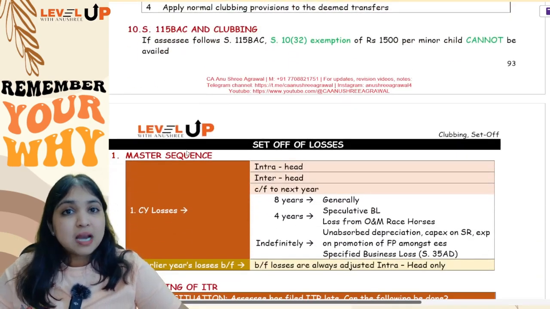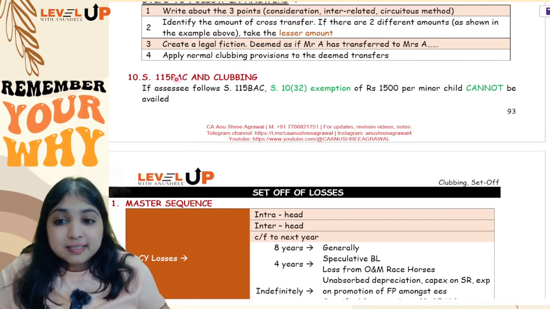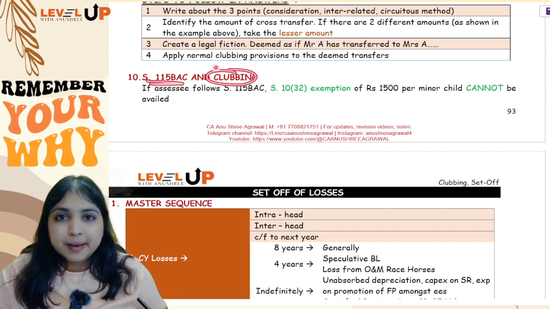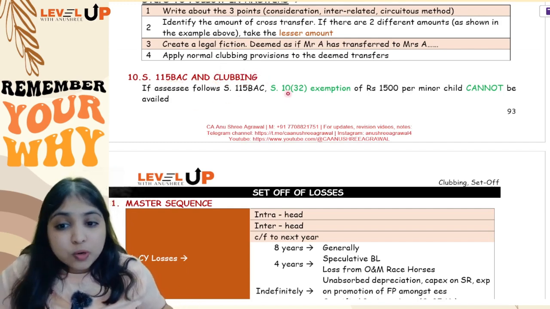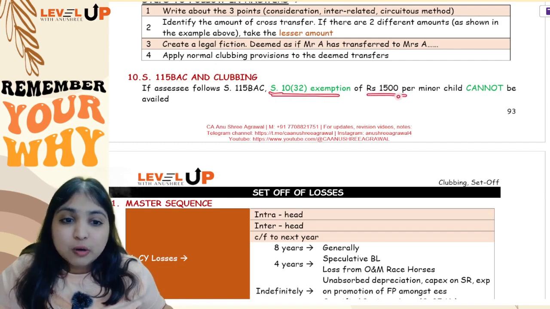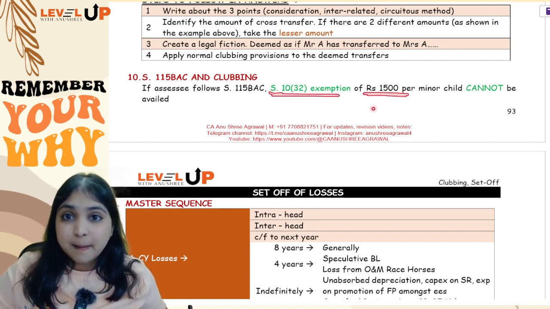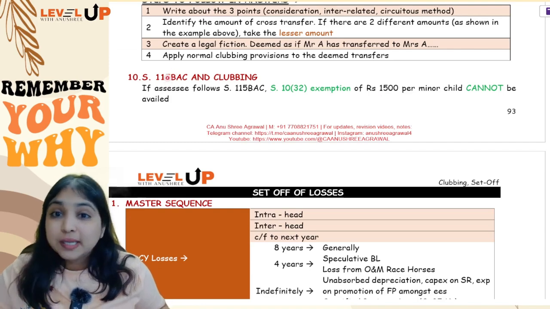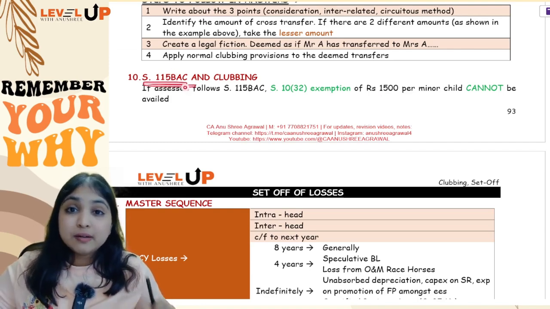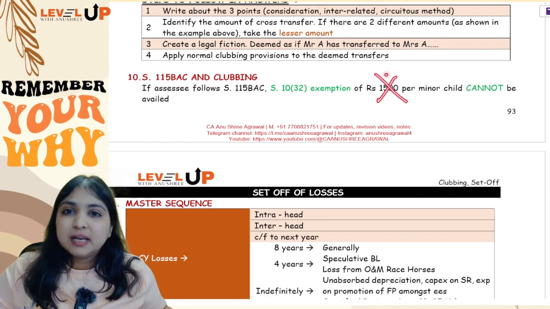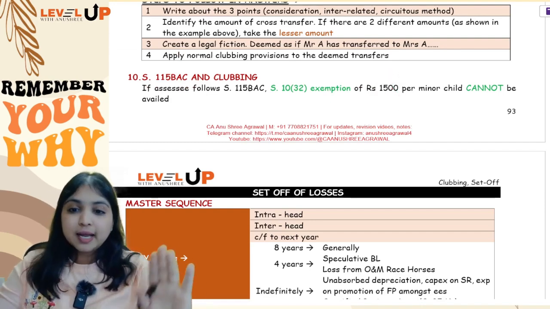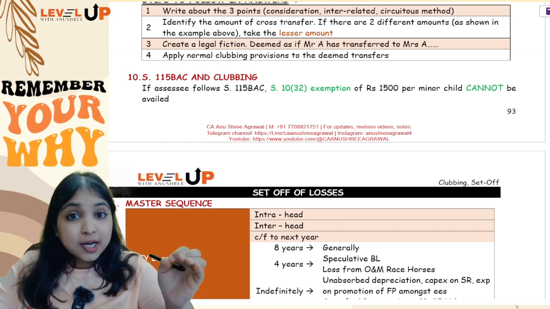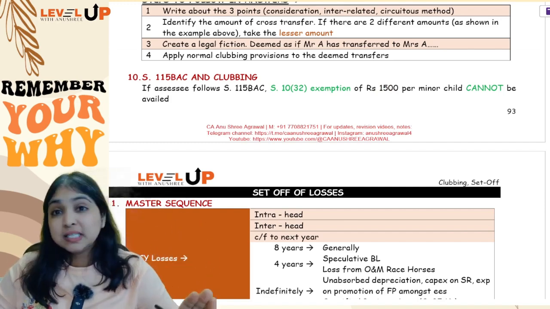And then comes my last point, guys: if my assessee is following 115BAC, then in the clubbing chapter what will get impacted? Only one provision will get impacted, which I just told you. Under the normal regime only you can take the 10(32) exemption of 1500 for the minor child's income being clubbed. But if the assessee is following the default regime, if the assessee is following 115BAC, then this 1500 exemption you will not be able to enjoy. Okay, so this was your entire discussion with respect to your clubbing chapter, all the 10 adjustments we have seen.